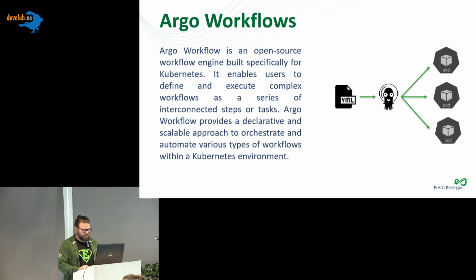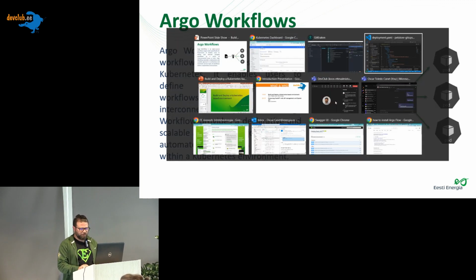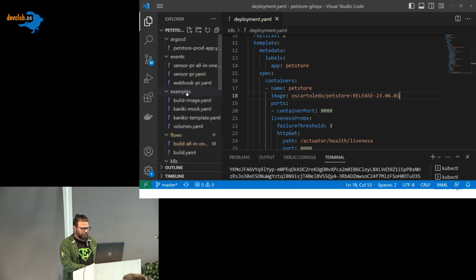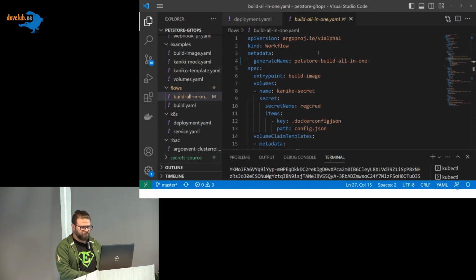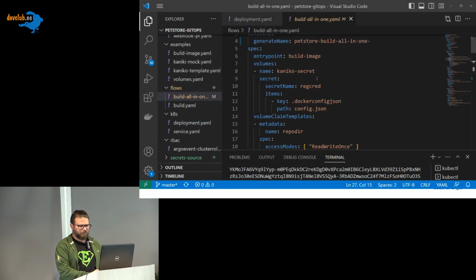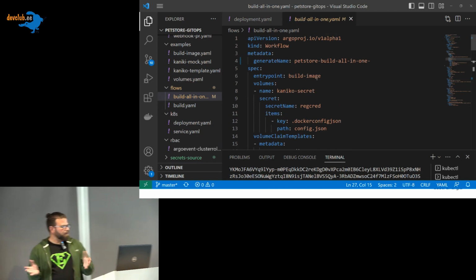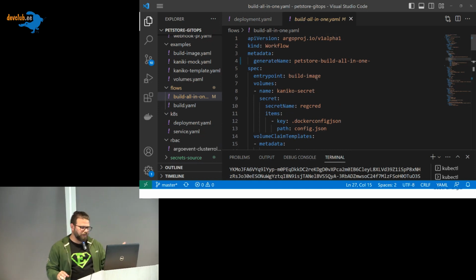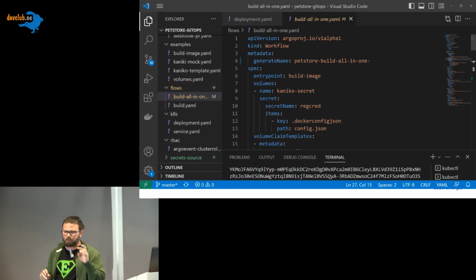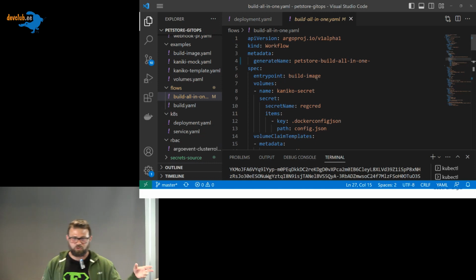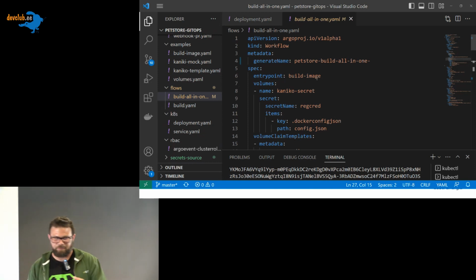So let's see how a manifest of Argo Workflow looks. Here I have one I already prepared. Let's see if you can see it. It's more or less the same: the API version, and the kind is Workflow. This will not change. But we have metadata, and in the metadata we have a generated name. We can use name as always, but we can also use generated name.